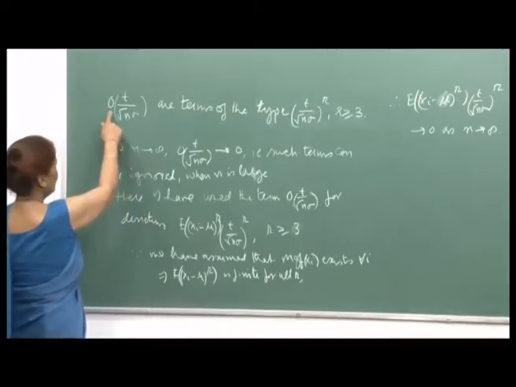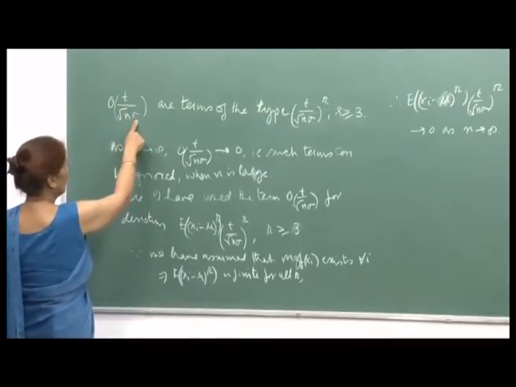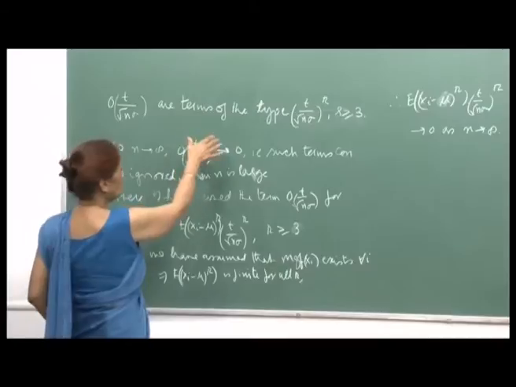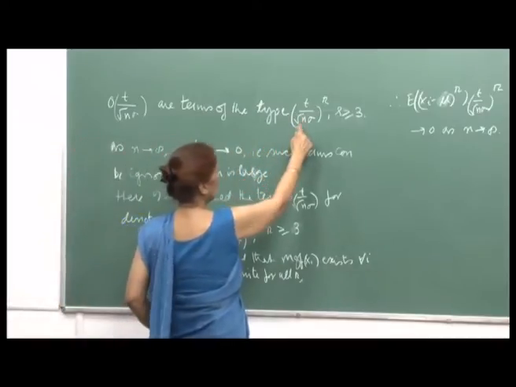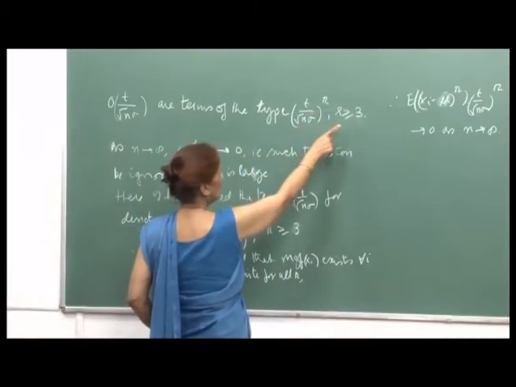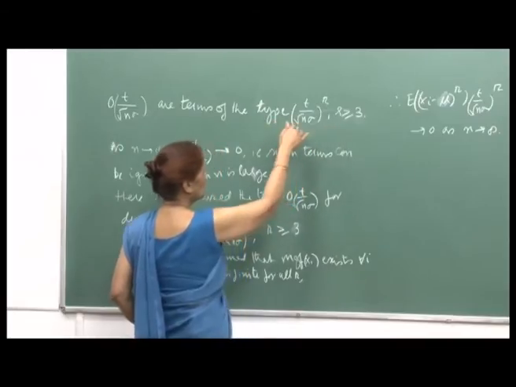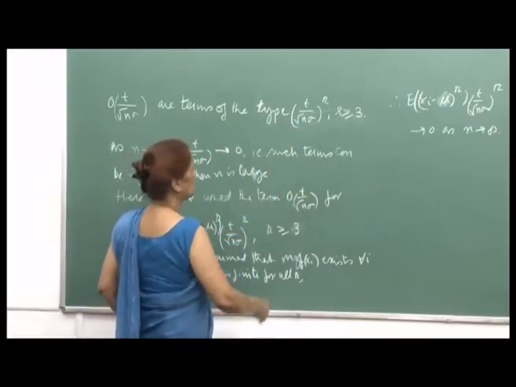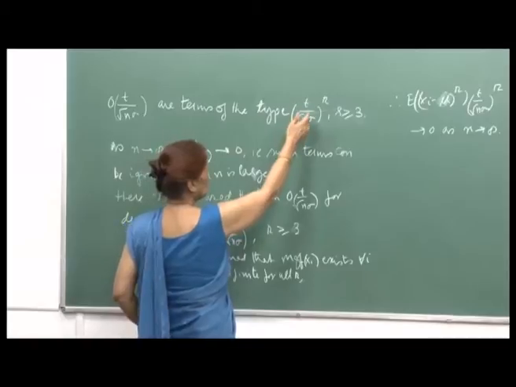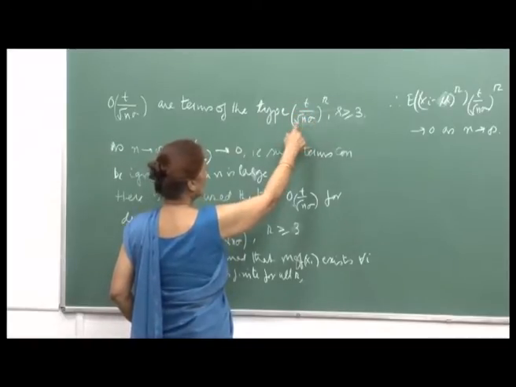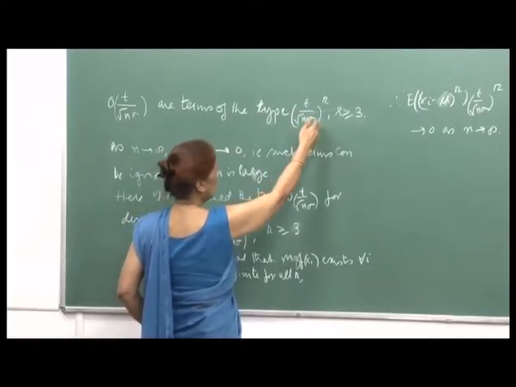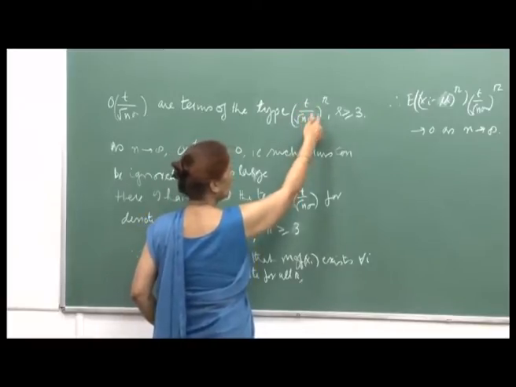In the proof I have used the expression small o of t upon root n sigma. So, the understanding is that this denotes terms of the type t upon root n sigma raised to r, for r greater than or equal to 3. See, in that proof for the central limit theorem, I wrote down the terms up to t square, and then I wrote down that the later terms will all have higher powers of t upon root n sigma.